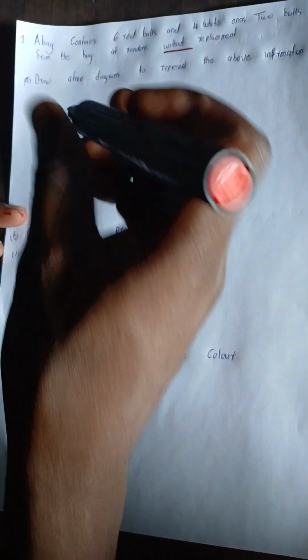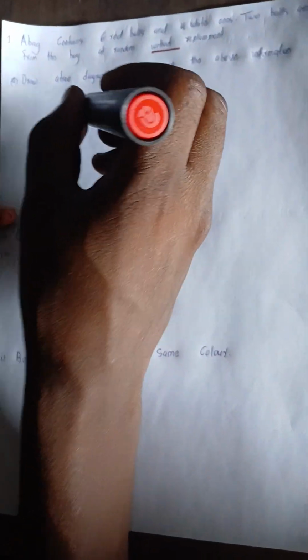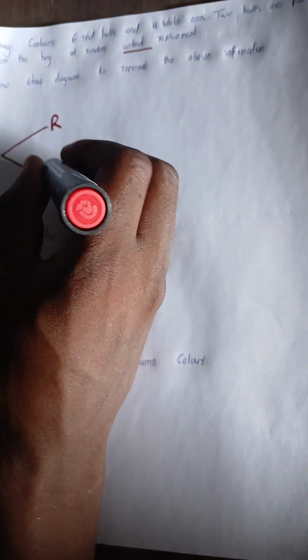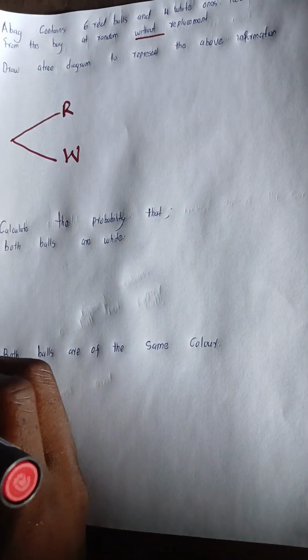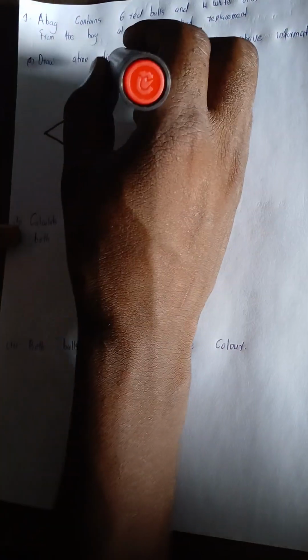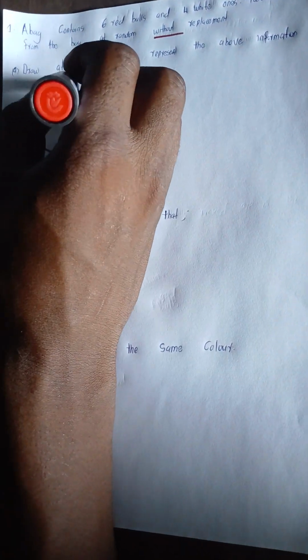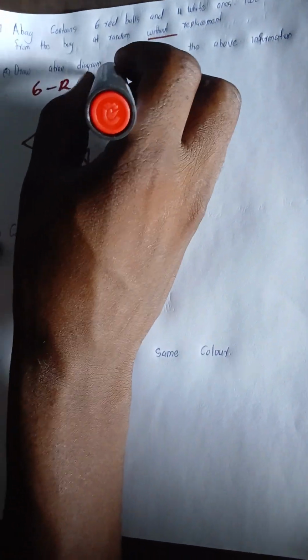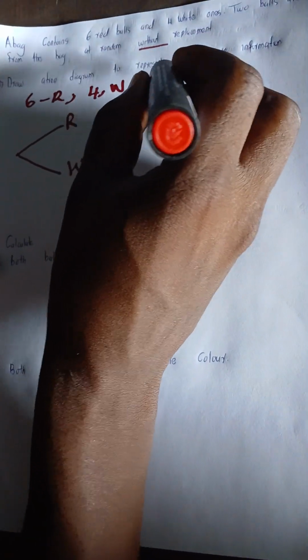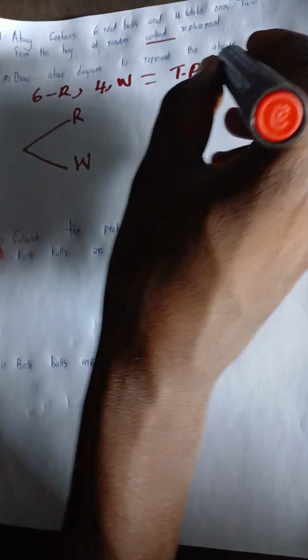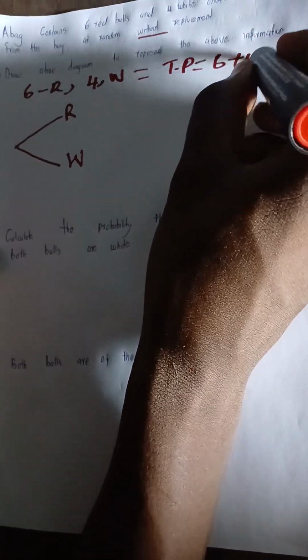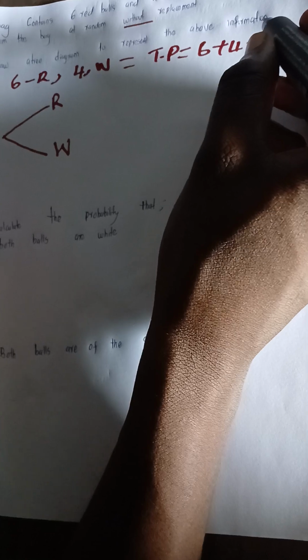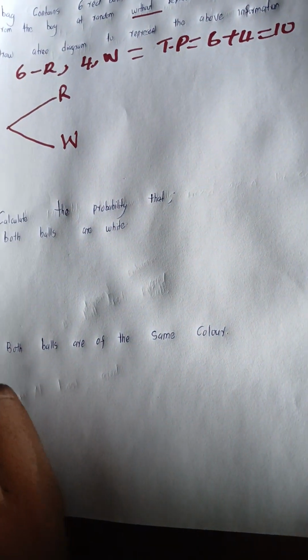And in that bag, we have been told it has got a red and it has got a white. So in that bag, we have 6 red and we have 4 white. So total possibility there will be what? 6 plus 4, which is 10. Good. That is the first thing you have to do.